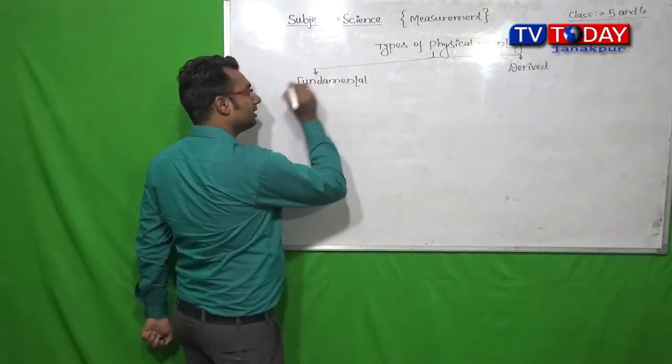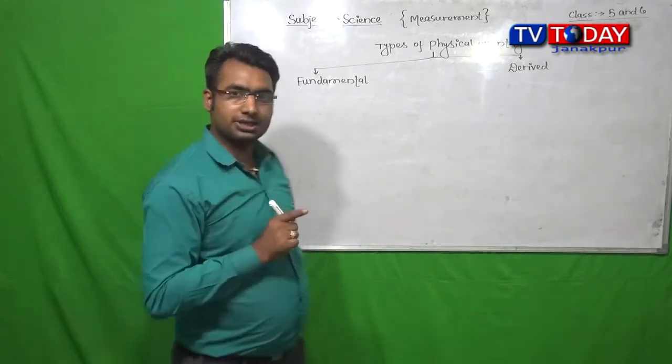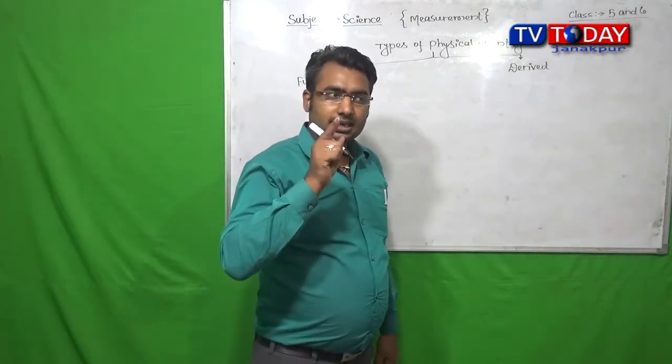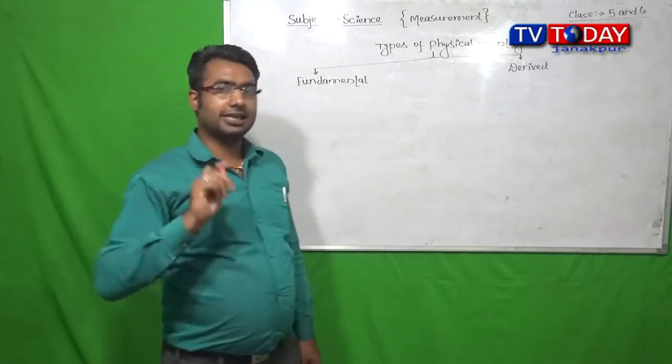Fundamental quantities are those quantities which can be measured independently.